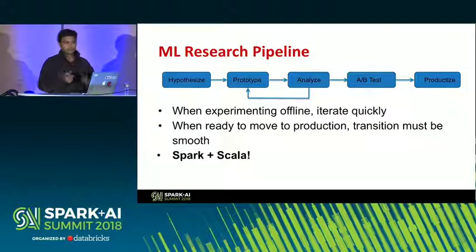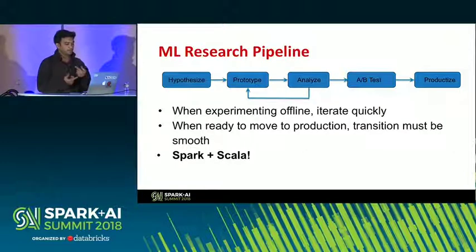And the two key technologies that allow us to make this transition quite smooth is one is Spark, because it's quick because of the distributed compute. We use Scala, which runs in a JVM. That means it's compatible with all our online services that are mostly written in Java applications and are running as distributed microservices in AWS.